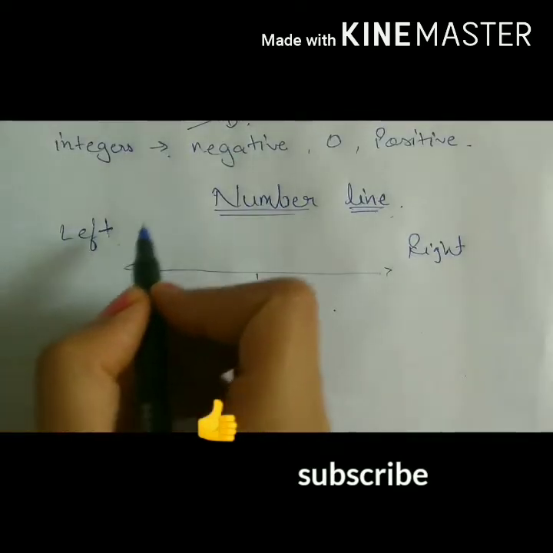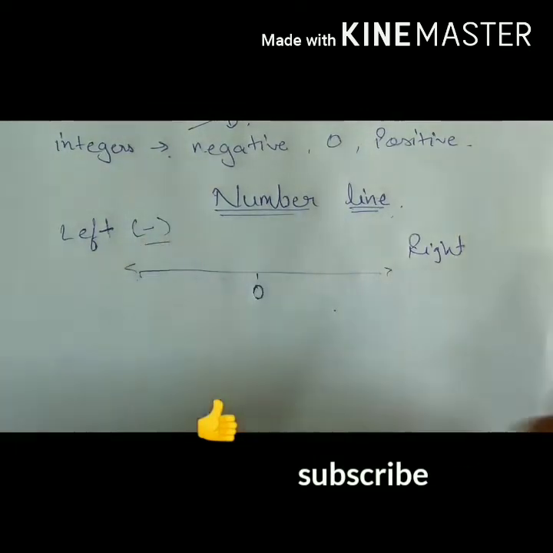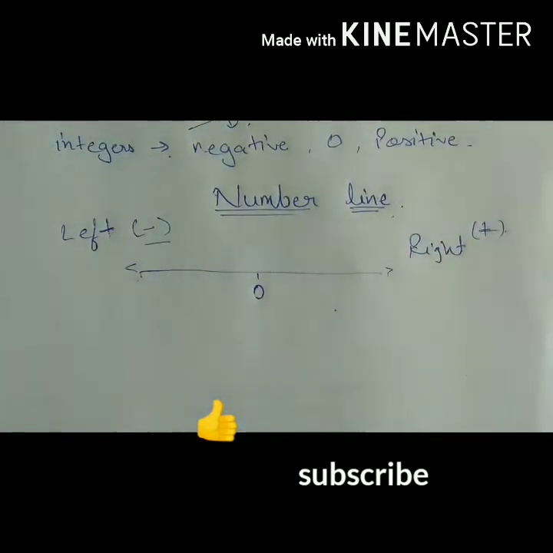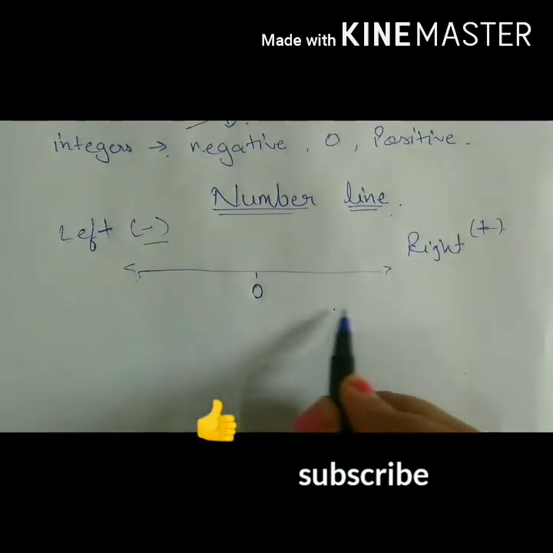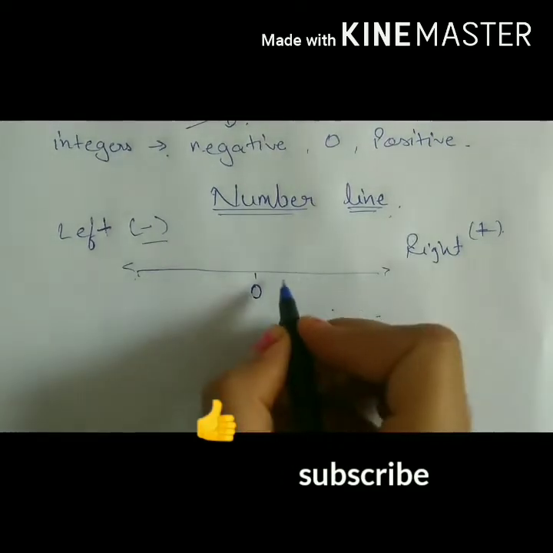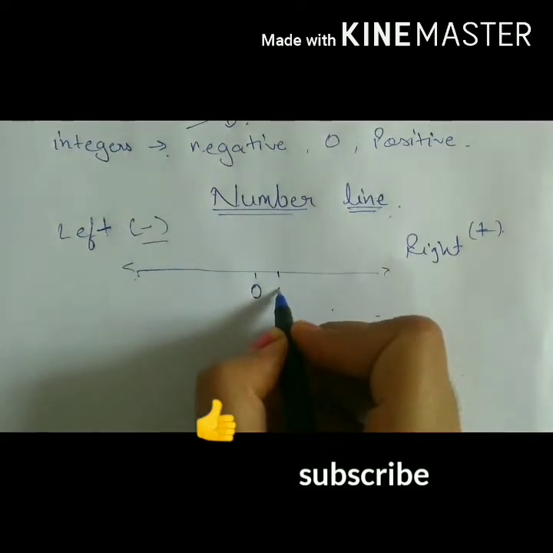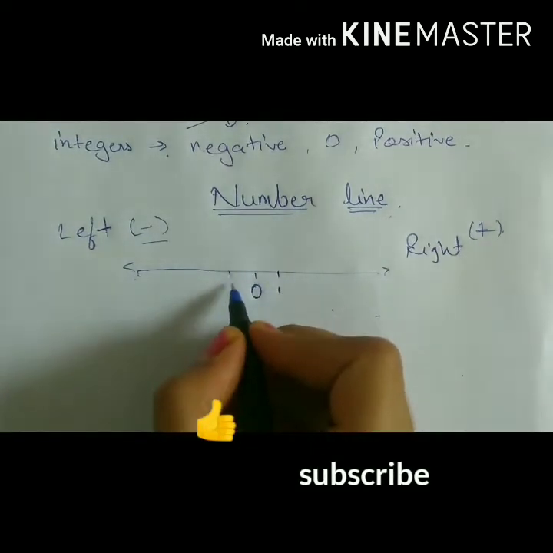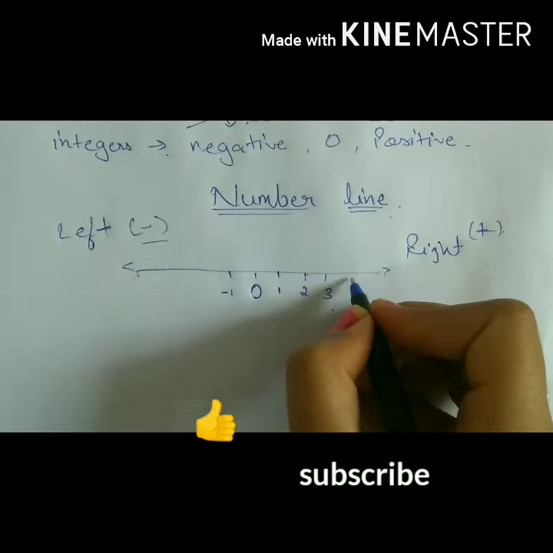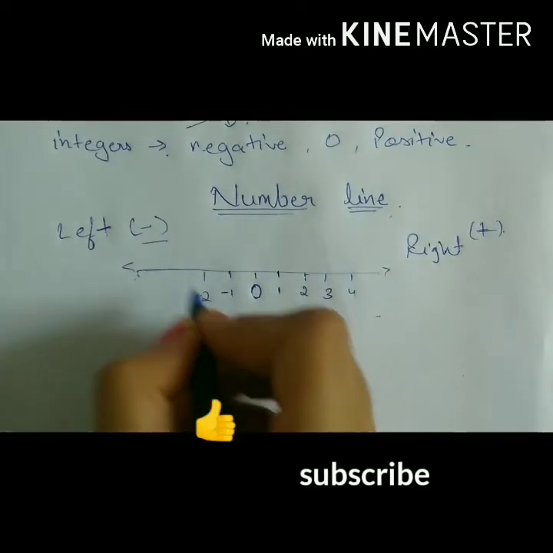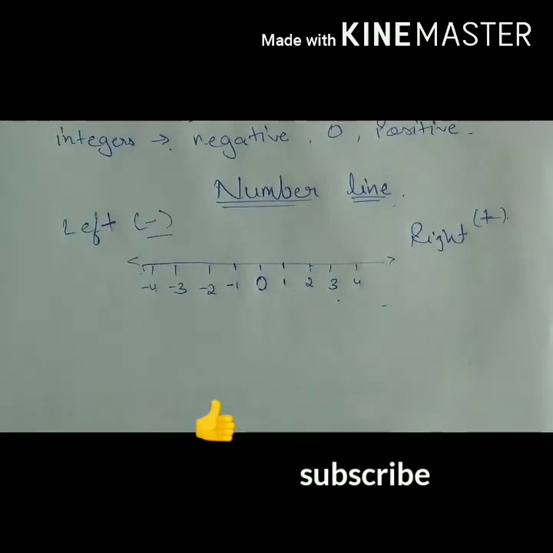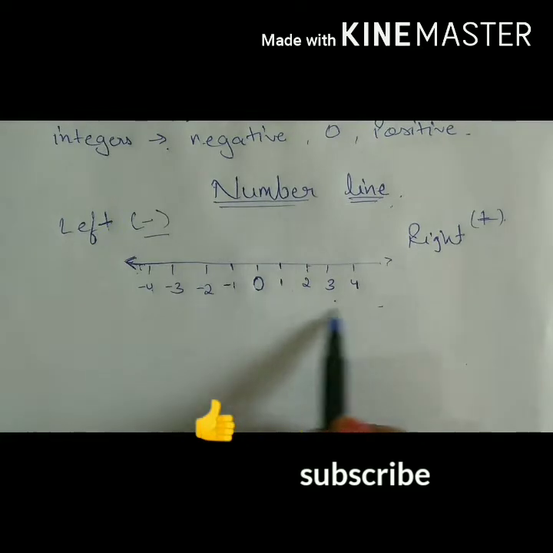So on the left side we will have all our negative numbers, on the right side we will have our positive numbers. Now when we plot the numbers on this number line, there will always come 1 after 0 and minus 1 on the left side. 2, 3, 4, minus 2, minus 3, minus 4 and so on till infinity. So this is a number line.